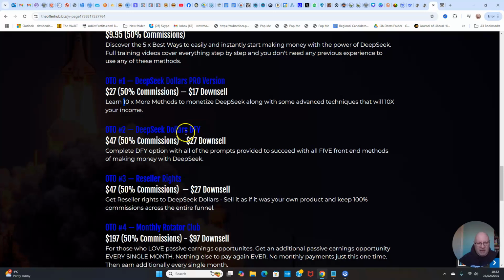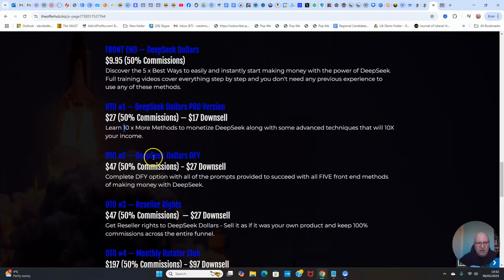And again, this OTO number 2, $47. This has changed slightly as well. This DeepSeek Dollars is 50 done for you prompts. So what we're giving you here with this option is 50 done for you prompts that you can use for each of these 50 versions in this Pro version here. Now, it doesn't matter whether you've purchased the Pro version or not. You can still use the prompts, but I do recommend obviously that you pick up both. But even if you haven't picked up the Pro version, you can still use the done for you prompts.